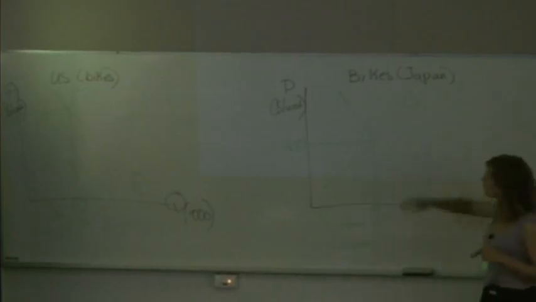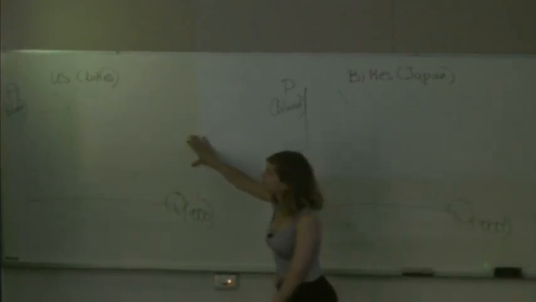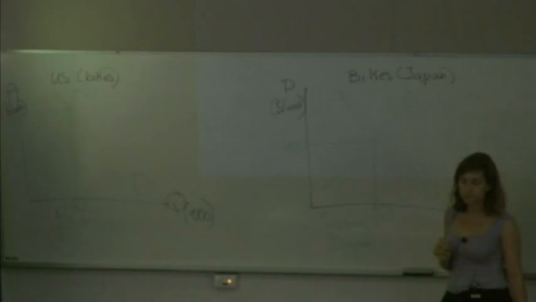Now, what would happen if these two countries opened to trade? An arbitrage profit could be made by people who purchase motorbikes in Japan for the lower price and sell them for the higher price in the US. Without any transportation costs or expenses, they would make a gross profit of $1,300.